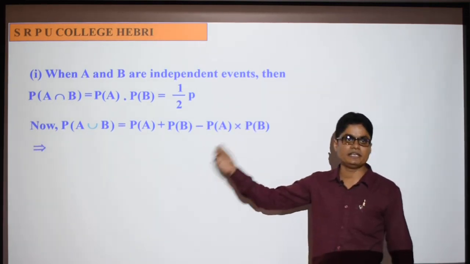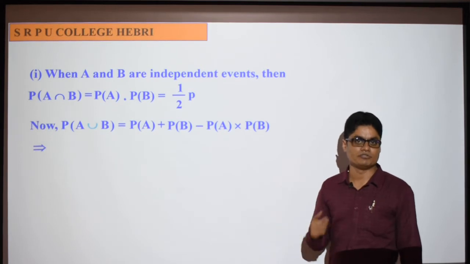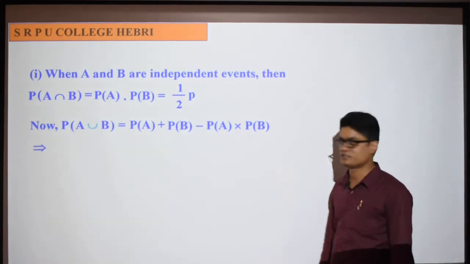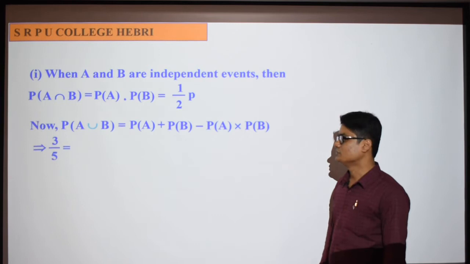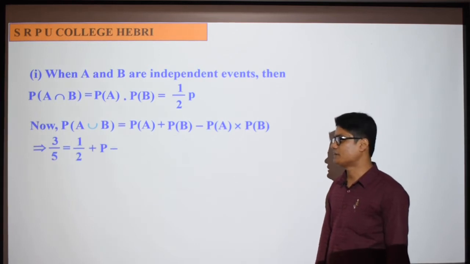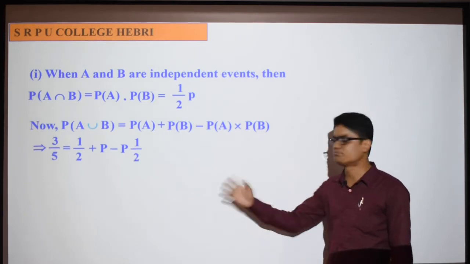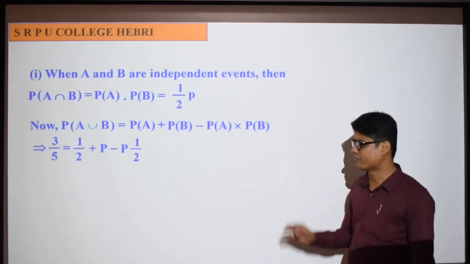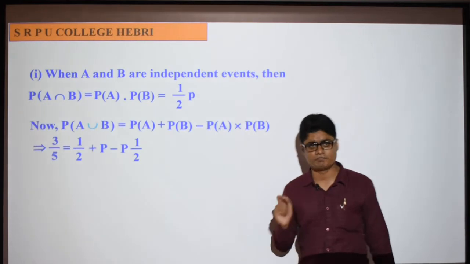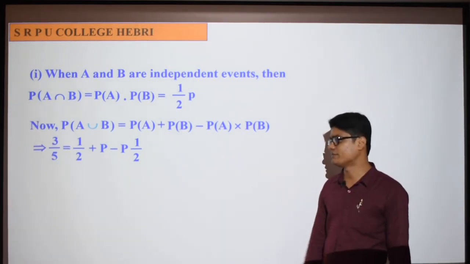Substitute the known values in this expression, and definitely you will get the value of the unknown, that is P. Okay, 3/5. Probability of A is what? Half. Probability of B is P. Then again half into P. Simple equation to solve, very simple, and you can get the value of P. Quickly I'll show you. What is the value of P?